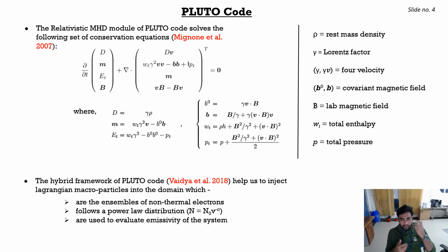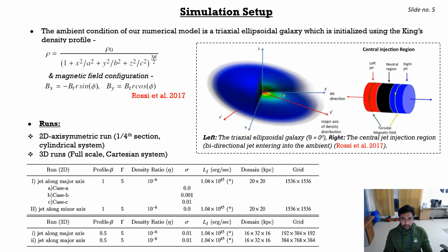For the synchrotron process, mainly, what we are considering here. And hence from the emissivity we can find out the intensity distribution of the galaxy. Moreover, this hybrid framework can also give output of Stokes parameters, using which we can model or study the polarization state of these galaxies as well.